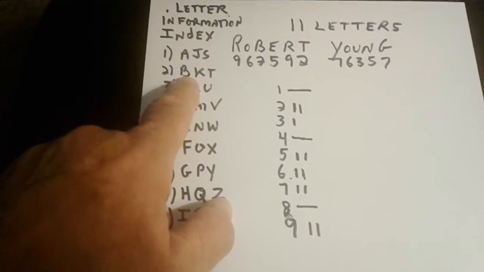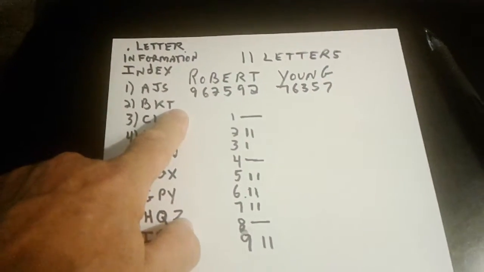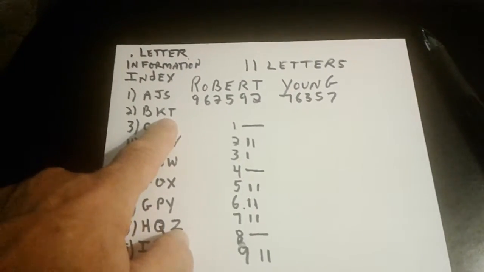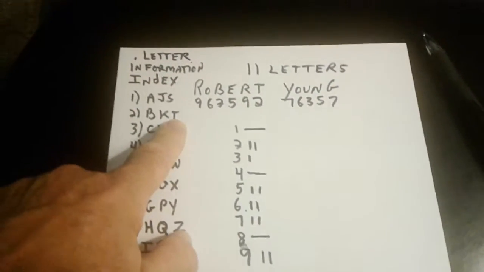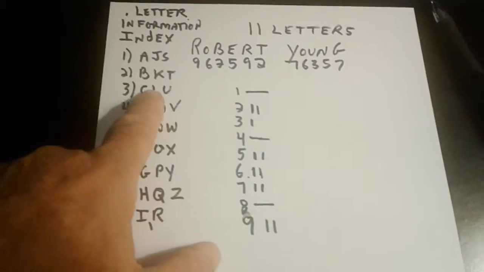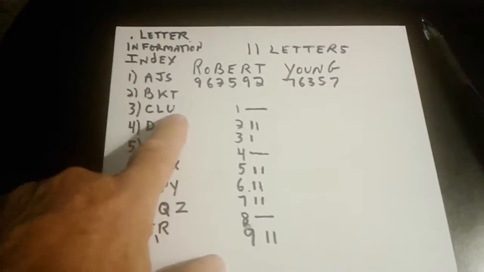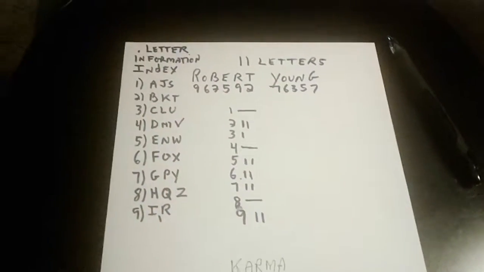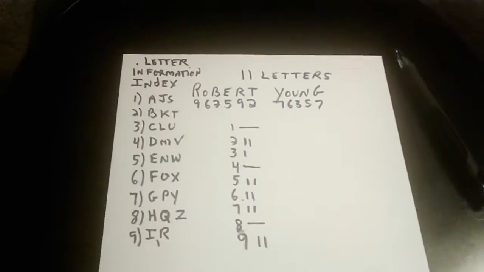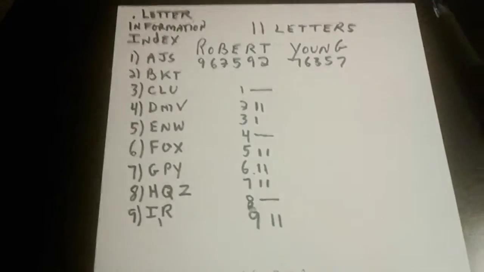So we're reducing the numbers 1 through 9 by addition. B is the second letter, K is the 11th, and T is the 20th letter of our alphabet. So B is 2, K is 1 and 1 equals 2, and 2 and 0 equals 2 for the T. The third letter is C, the 12th is L, and the 21st is U. And of course, 2 and 1 is 3, and 1 and 2 for 12 is 3. So we're reducing by addition till we come through the numbers 1 through 9.